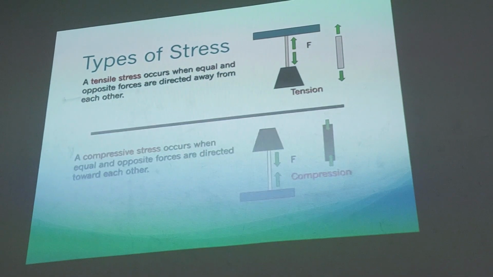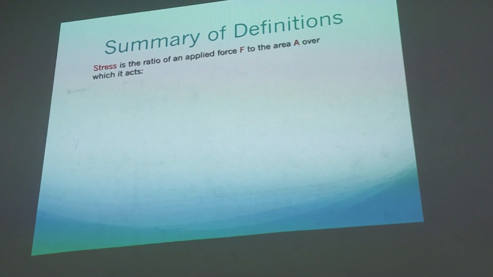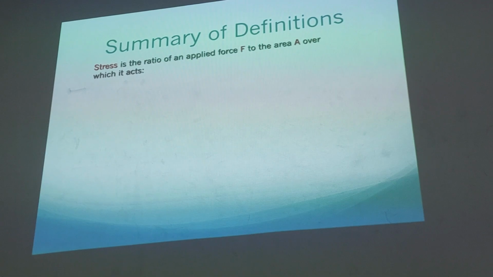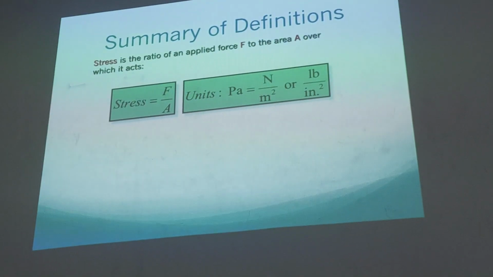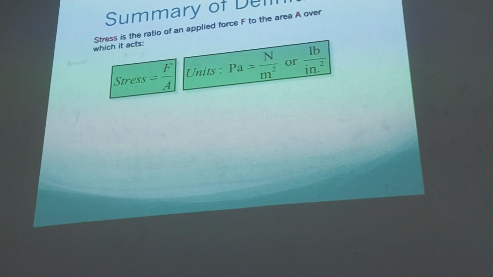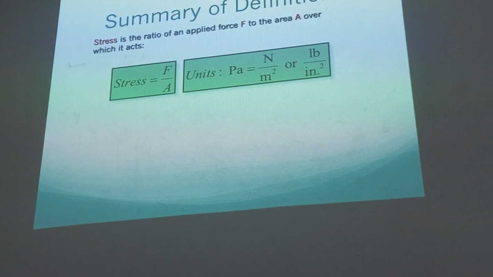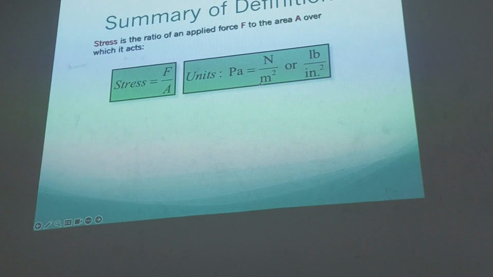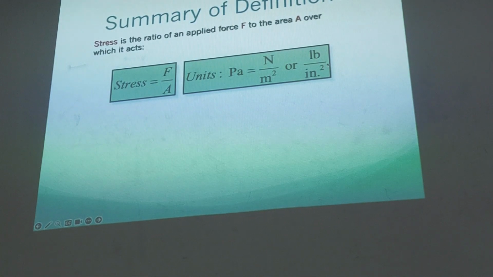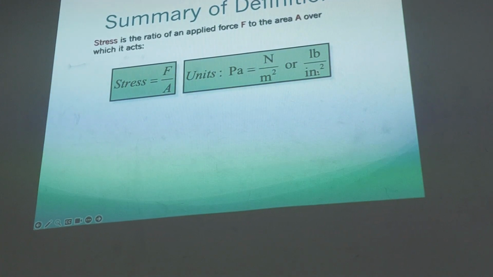Tensile and compressive. So this is the stress, the ratio of an applied force to the area. Do not mix the units here. If you use Newton per meter, do not mix with the inch.